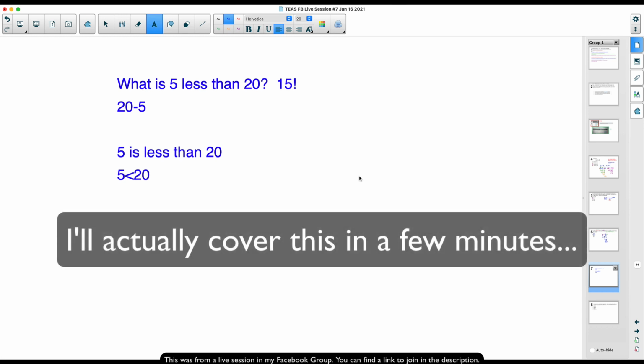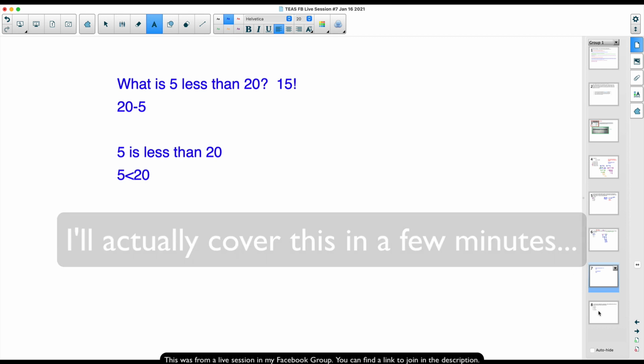Greater than or equal to wording, I would say check out my website. I do have some inequalities there. But for sake of time, let's look at this last problem together.